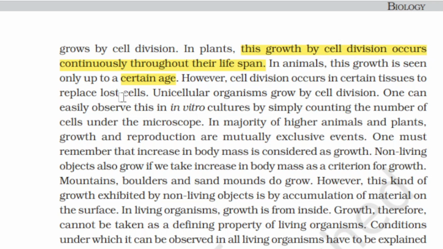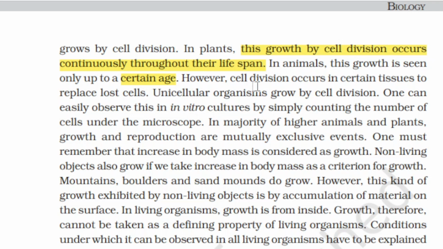In humans, for example, there is an average lifespan of around 60, 70 years; in different countries the lifespan is different, geographically it is different. However, cell division occurs in certain tissues to replace the lost cells. What does that mean? Even when we stop growing, certain cells in our body need to be replaced in a particular amount of time, like blood cells, for example.